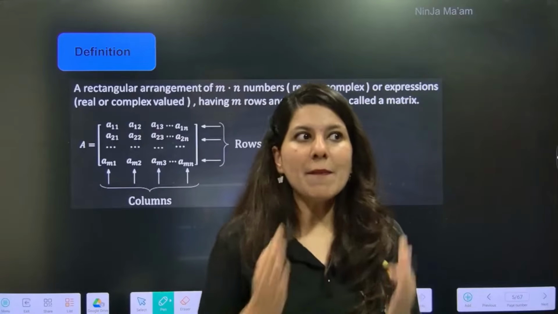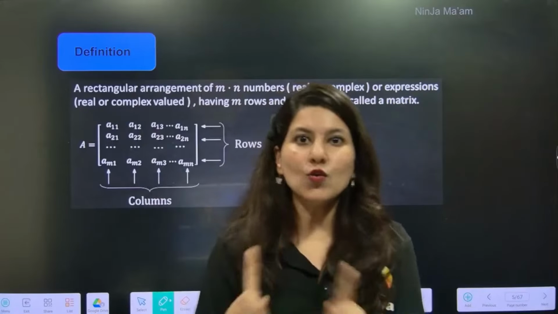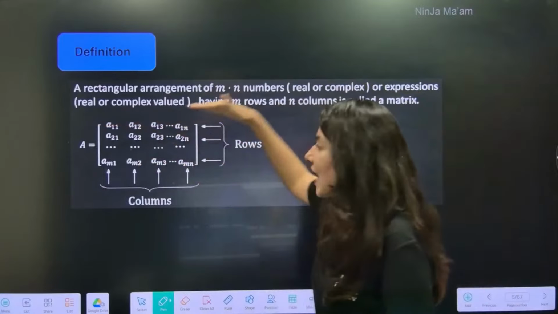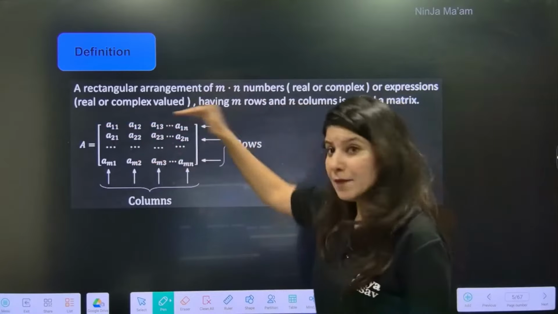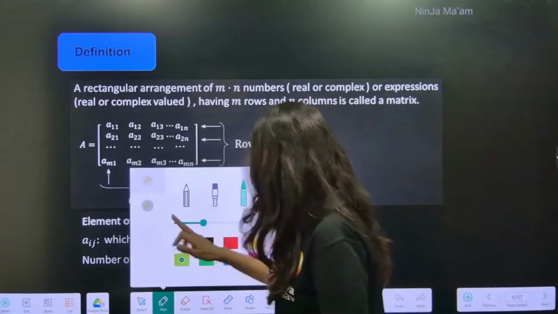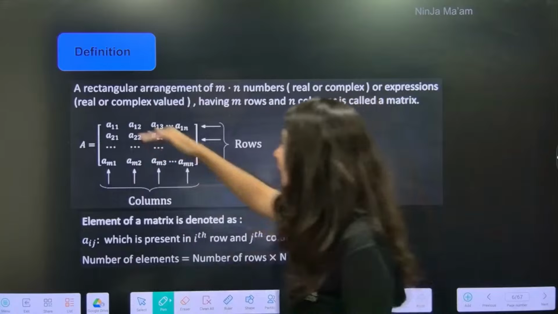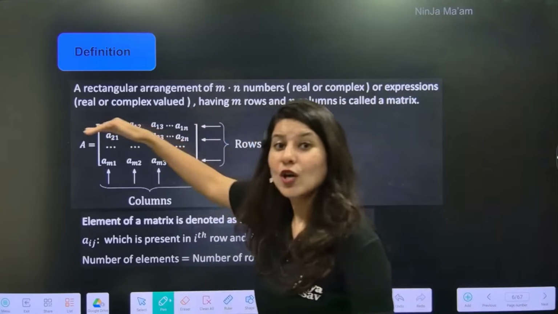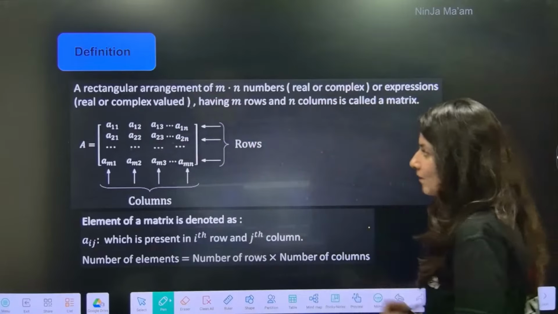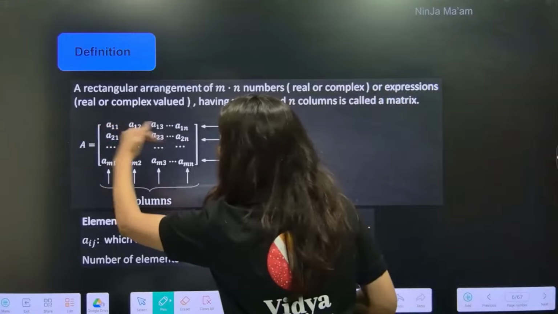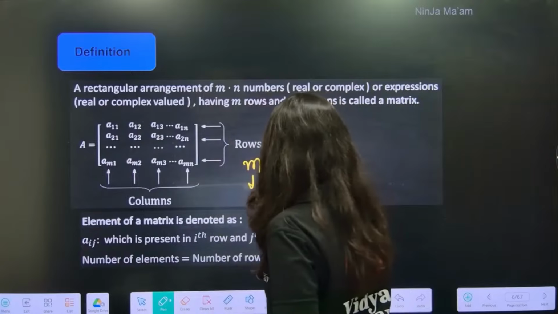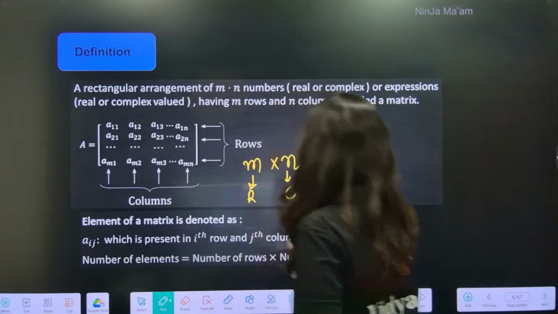If you ask me, ma'am, is a matrix equivalent to a numerical value? No, a matrix is just an arrangement, an arrangement of m rows and n columns. Over here you can see a sample matrix, and this is the first row, second row, third row. The horizontal ones are rows and the vertical ones are columns. So there are m number of rows and n number of columns.